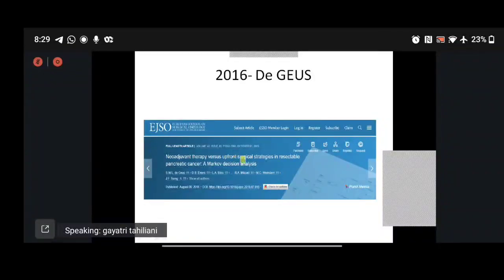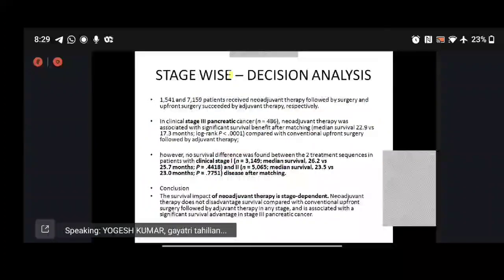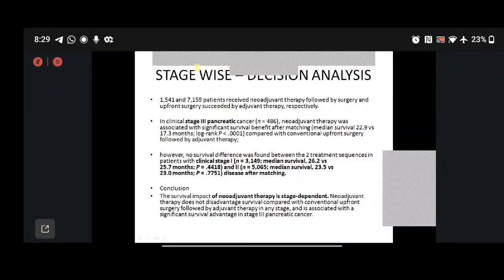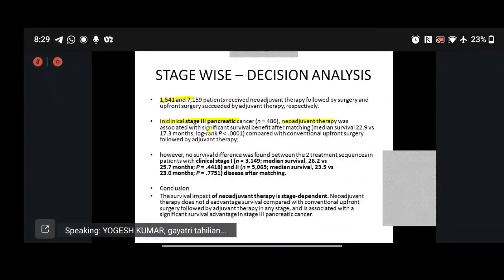Next is a decision analysis. This was in 2016. In this paper, they have defined which stage of pancreatic cancer would be better for neoadjuvant therapy, and they studied all the stages in which patients underwent surgery and neoadjuvant therapy. The conclusion of this study was that only in stage 3 did neoadjuvant therapy have a significant survival benefit compared to upfront surgery.